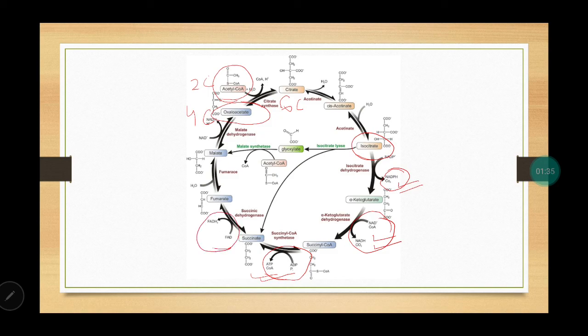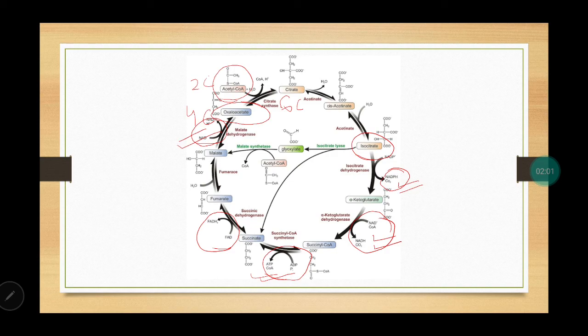One FADH molecule, flavin adenine dinucleotide complex, or you can say product, is being formed. In the next step, malate will be formed, and when malate regenerates oxaloacetic acid, again one molecule of NADH is formed. So you can see a lot of energy is being released in this process,